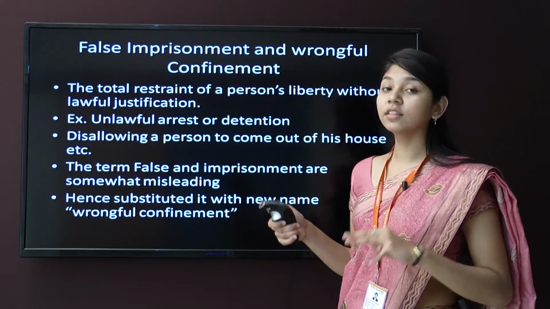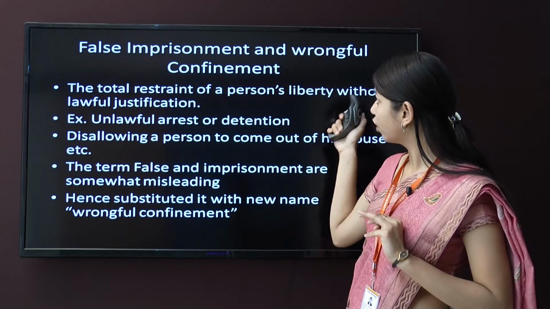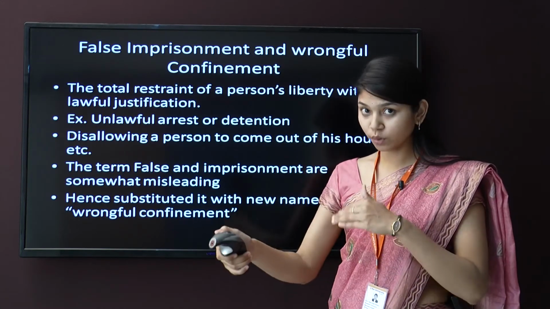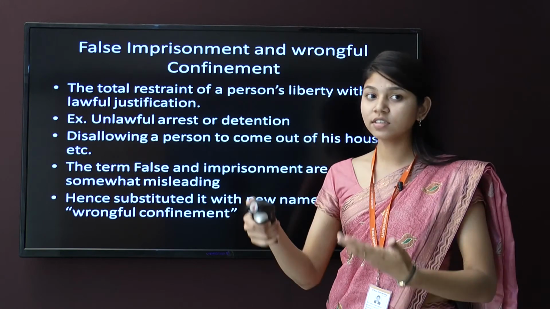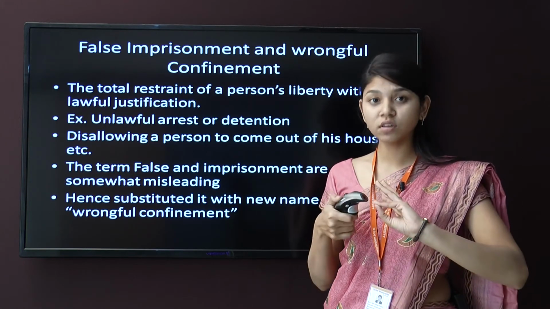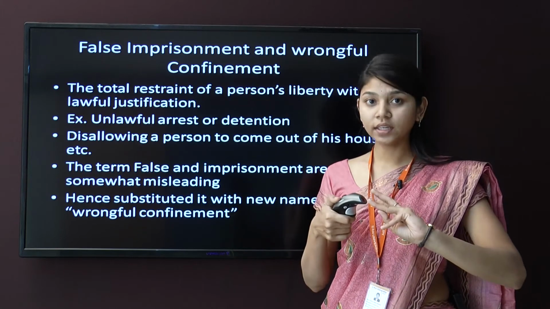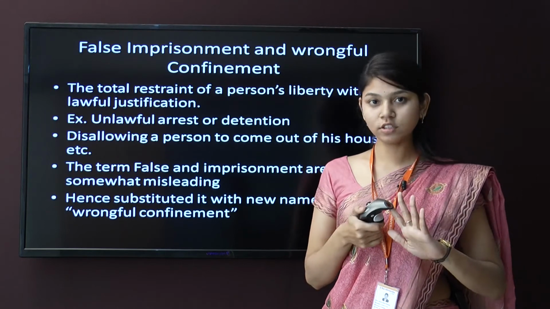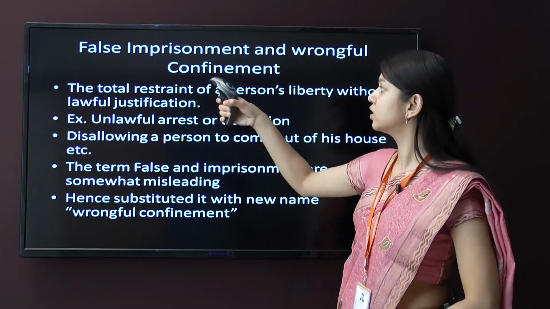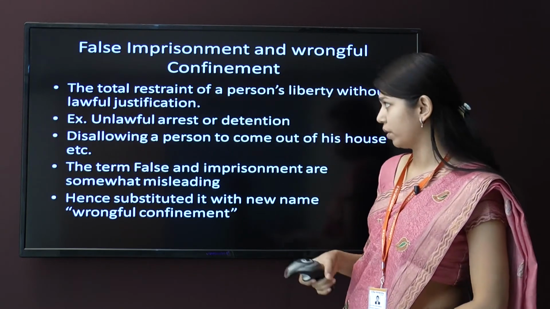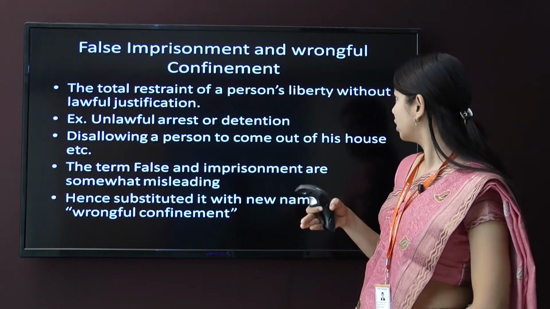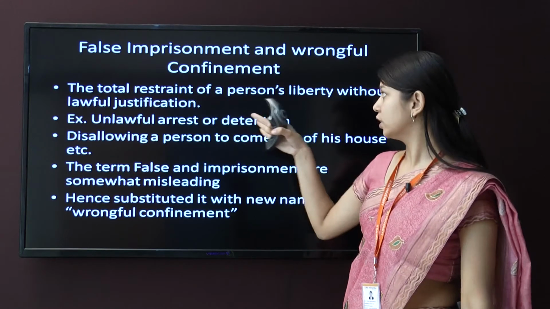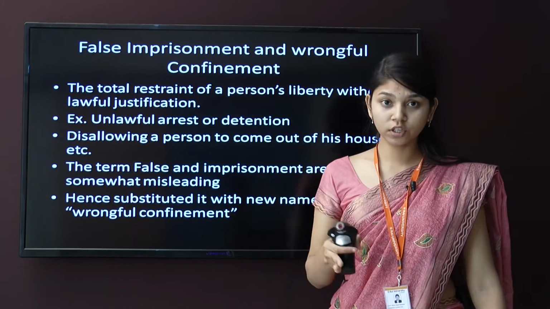So now the third one is false imprisonment and wrongful confinement. Again I am repeating that we are studying tort relating to person, which is defined in four categories: first assault, as we have studied, then battery, false imprisonment and wrongful confinement, and malicious prosecution. Now we are going to see false imprisonment and wrongful confinement. It is the total restraint of a person's liberty without lawful justification.